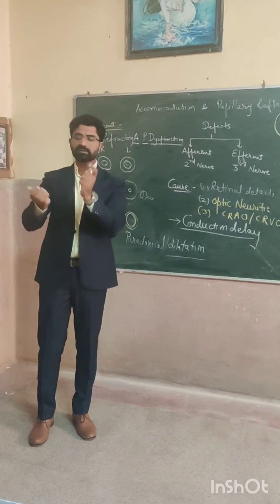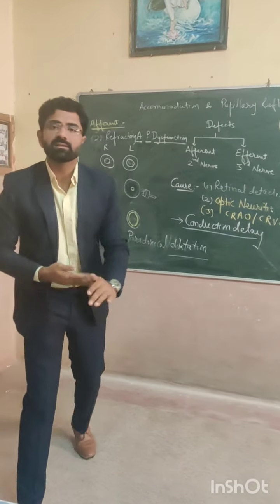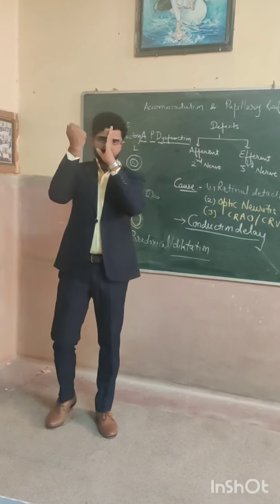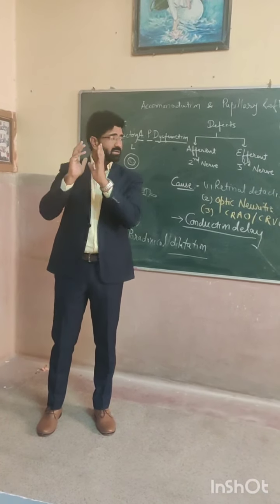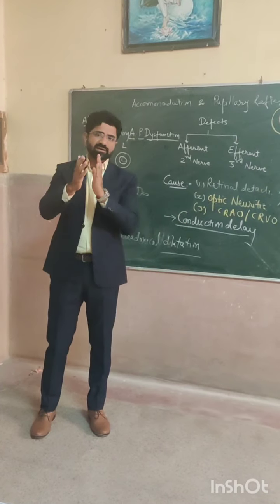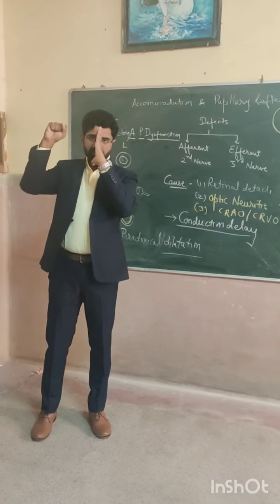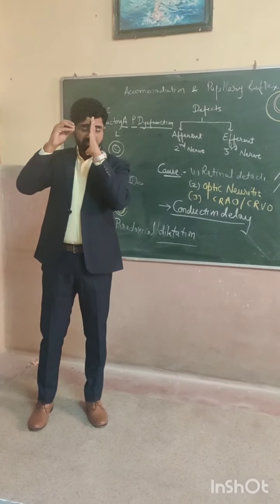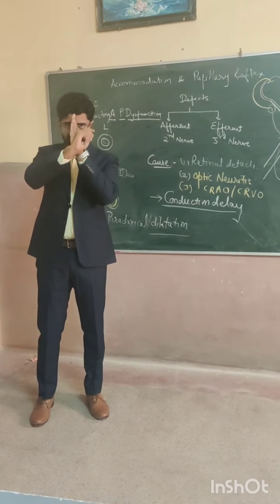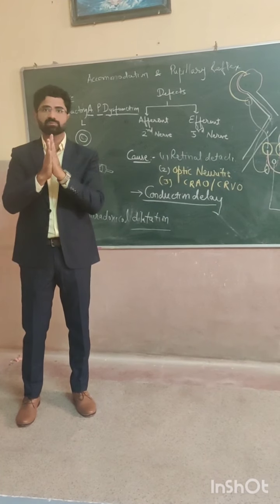See, there can be conduction, but due to neuritis or retinal detachment, the conduction is lower. So when I impart light on this side, the conduction will occur. Due to this conduction, there will be meiosis, and here will also be meiosis. Both eyes will get meiosis.